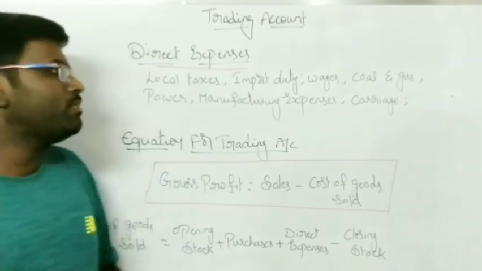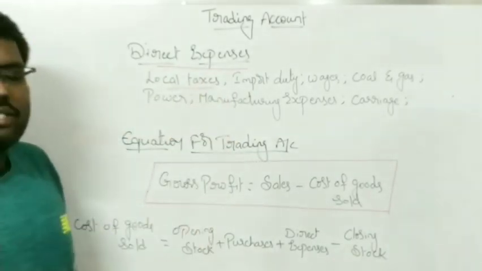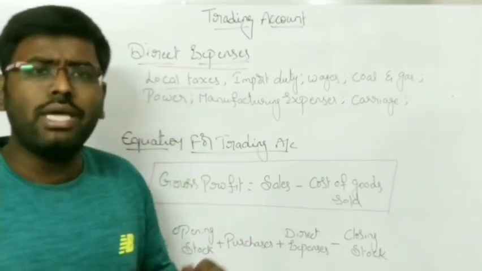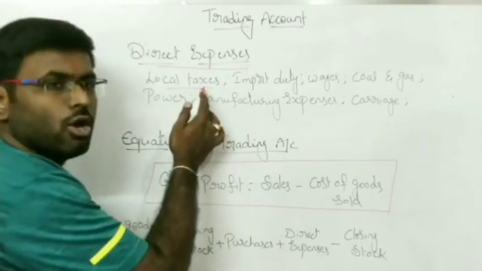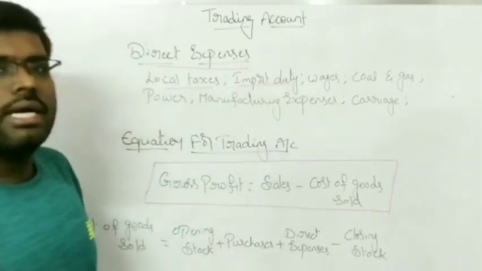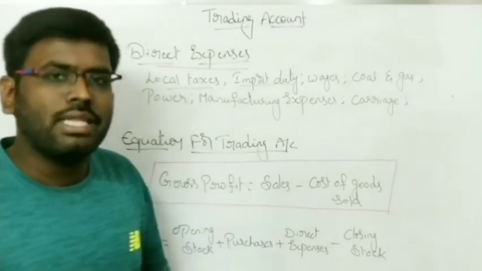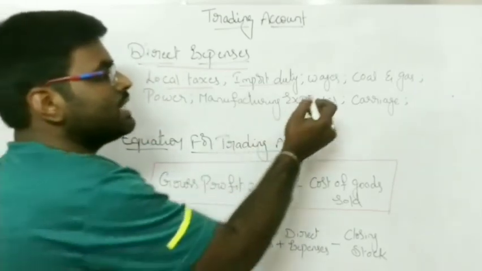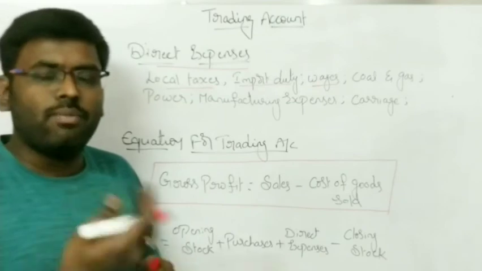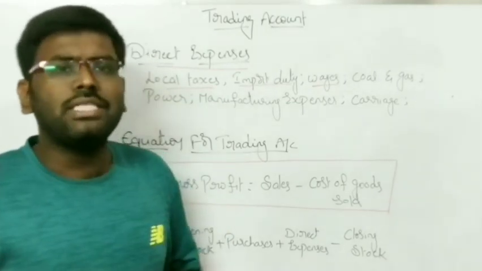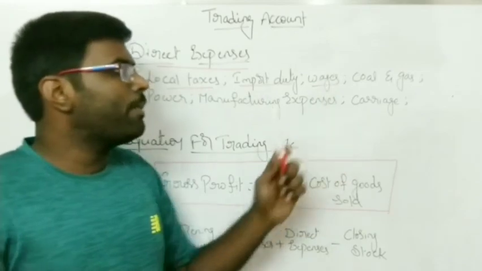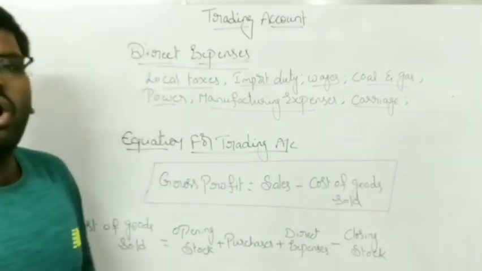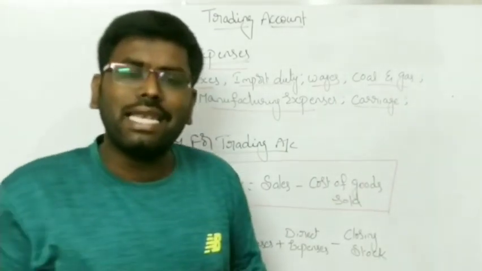And what expenses are included under direct expenses, or what items will we consider as direct expenses? Local taxes. To transport the goods purchased from the supplier's place to your business premises, the goods have to be transported. If you are paying any local taxes, or if you are importing materials from other states or other countries, then you have to pay import duty. And wages, since labor is required for importing and transporting the materials to the business premises, wages have to be paid. Coal and gas, power, manufacturing expenses and carriage. All these are items which should be considered as direct expenses.